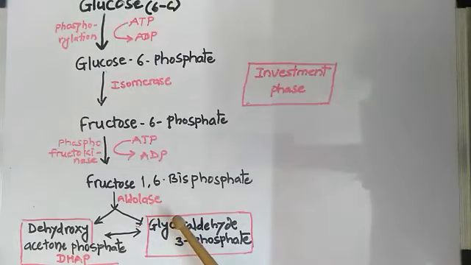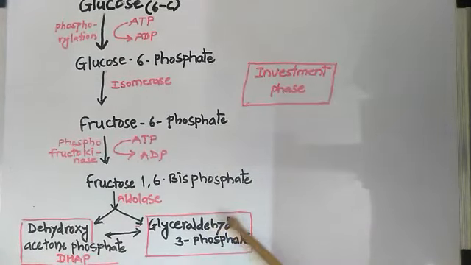Keep in mind that DHAP and glyceraldehyde 3-phosphate are interconvertible. So for further reactions, you can assume either DHAP or glyceraldehyde 3-phosphate undergoes the further reactions, and if you consider one of these two, then we will multiply it by 2 because we will have two of these products.